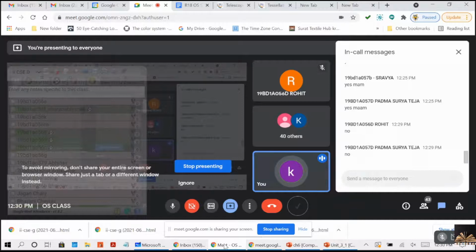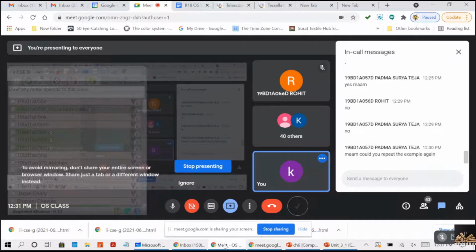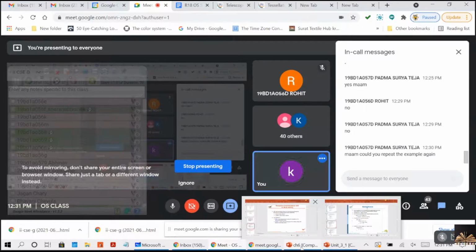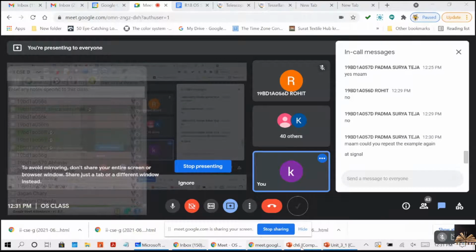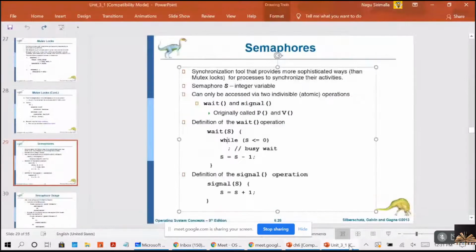Clear? What, no? This example, it's signal. Okay, fine. Now come here.